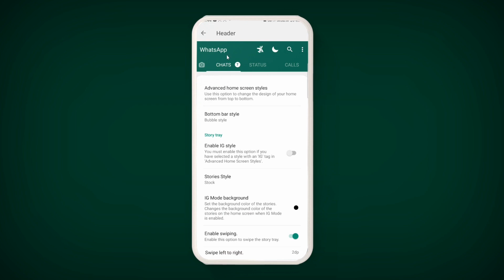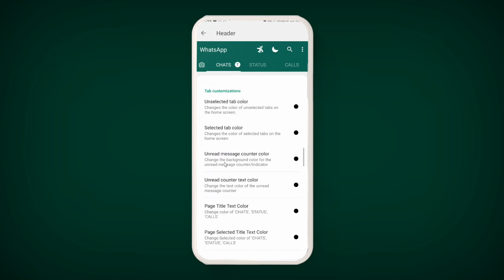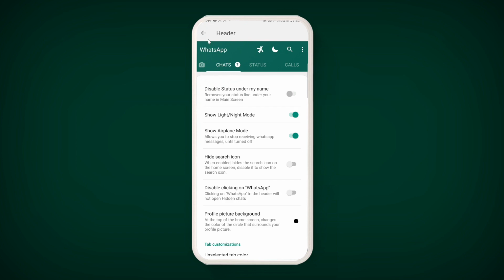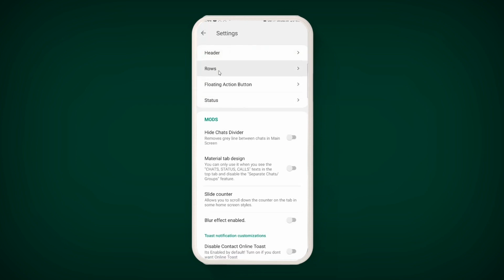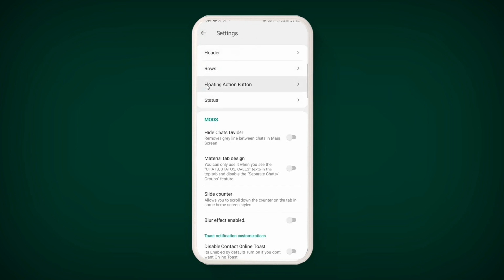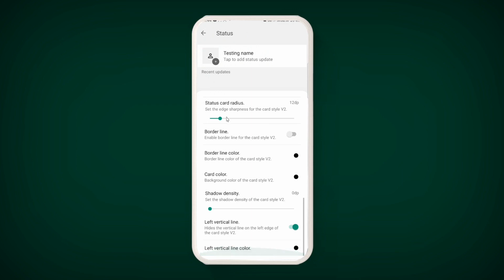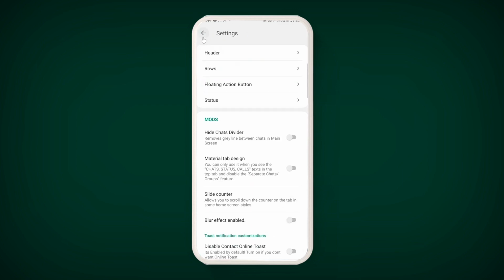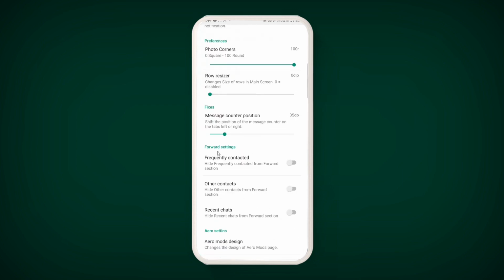You can see this is called the header option. You can make changes according to yourself. Similarly, go back. Rows you want to make changes in, you can make changes using the rows option. Floating action button, status option, you can make changes from here. So these options are very cool and you can utilize them according to your choice.